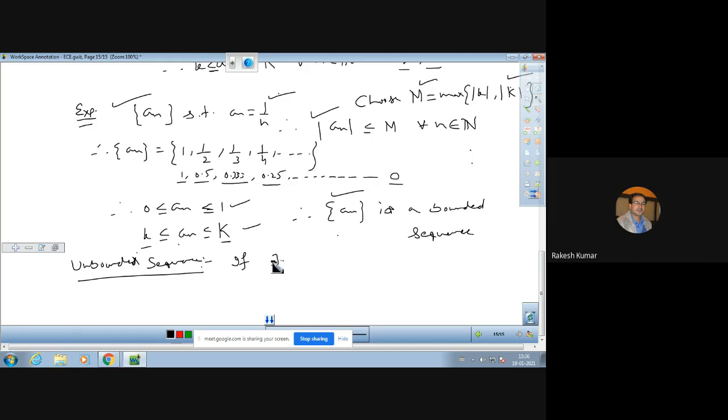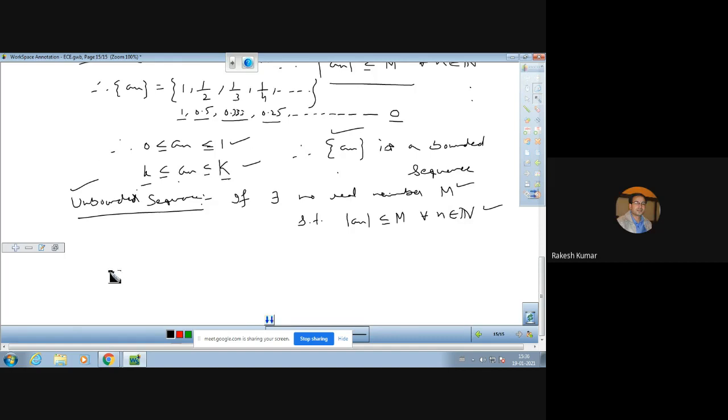If there exists no real number, that is capital M, such that modulus of an is less than or equal to capital M for all n belongs to natural numbers, अगर ऐसा exist कोई भी real number ना करे, that is capital M, like this, then the sequence is not a bounded sequence and it is an unbounded sequence.